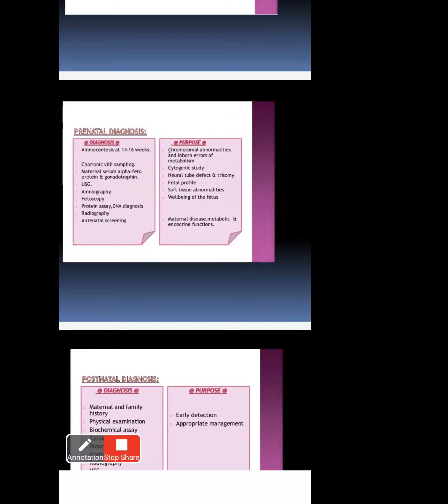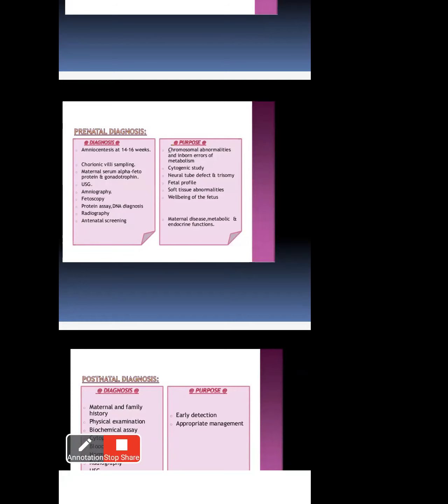Amniocentesis at 14 to 16 weeks, in the mother's pregnancy time, you can check with amniocentesis. If the amniotic fluid is very less during pregnancy, the baby will also get abnormalities, because the fluid supports and protects the baby. Normal amniotic fluid is like 2500 ml. Below 2500 ml, the baby will get abnormality problems. That's why you check with amniocentesis at 14 to 16 weeks, to see how much amniotic fluid is there.